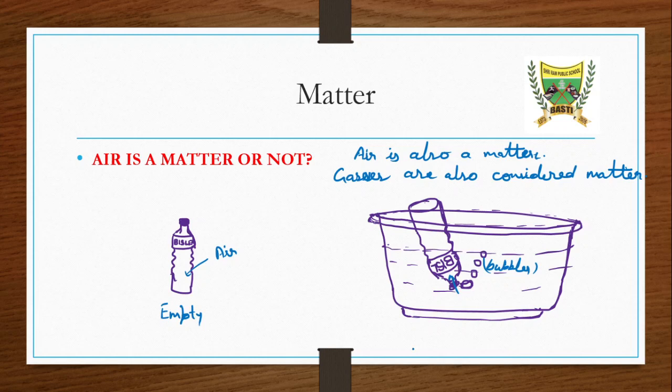So we have seen what matter is, what the types of matter are, and what its basic properties are, meaning the basic characteristics that we have to check. These things we have discussed in this video lecture, and in upcoming lectures we will do some practical exercises, and after that we will move on to the next topic.